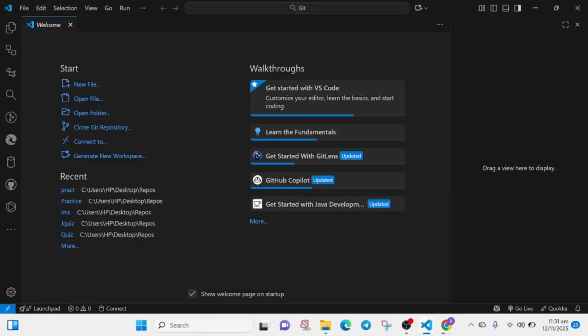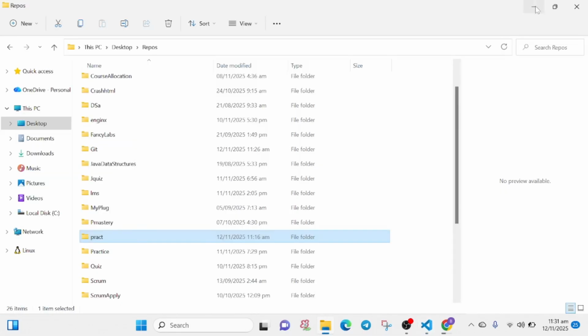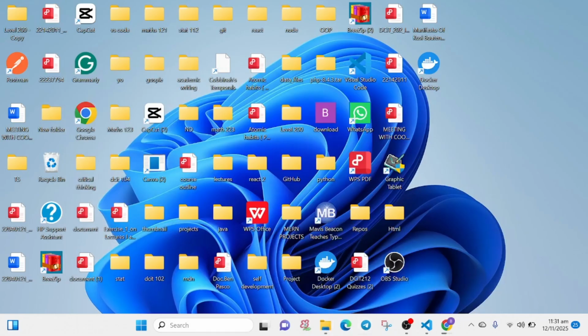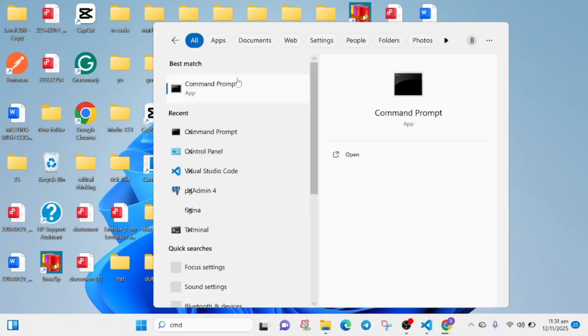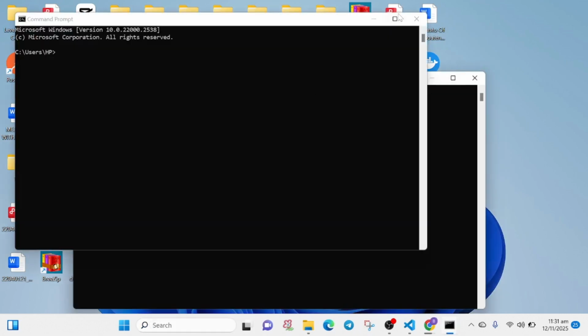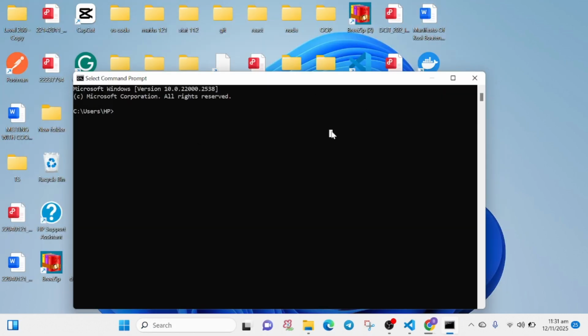So after you are done with the installation, as is visible here, I'm in my Visual Studio Code, but it's not necessary that you use your Visual Studio Code. You can just search and navigate to your search section and just click CMD and open your command prompt. Now, to check if Git has been installed on your PC, you can just use the command git --version. And if Git is installed on your local machine, you have the version here. Now, your version might be different from mine because I kind of installed mine some time ago.